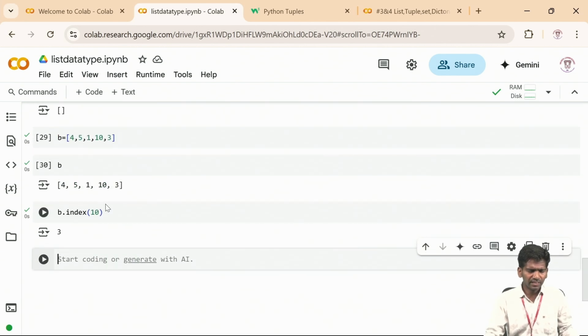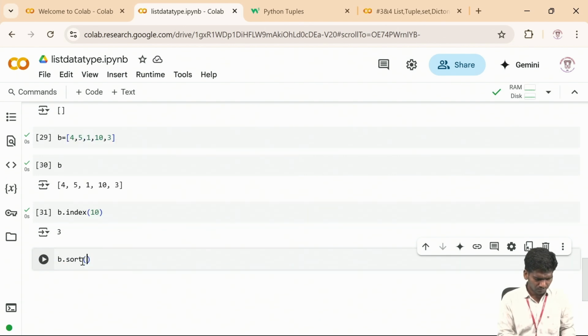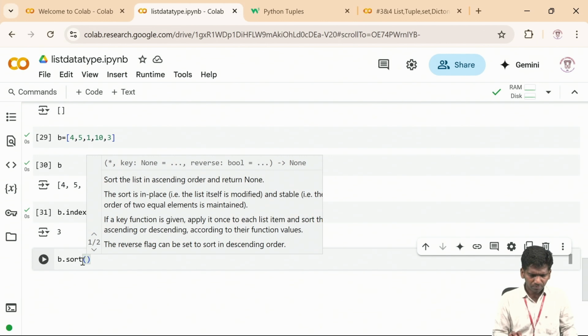So you can check the index position of any element by using the index function. Next, B dot sort. This function will sort the list elements in ascending order. By default, it will sort the elements in ascending order.